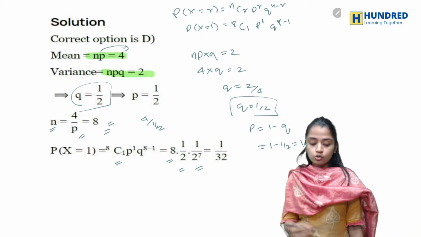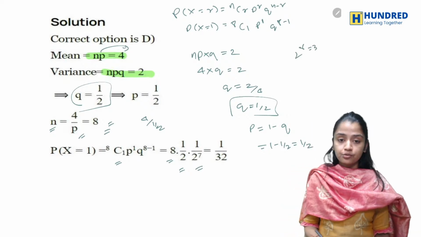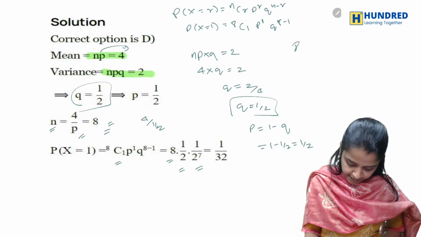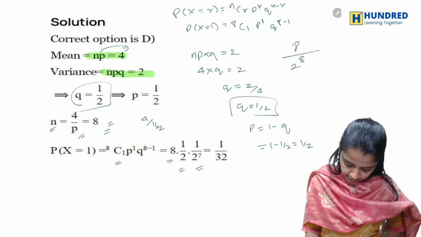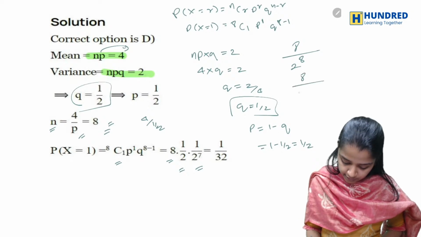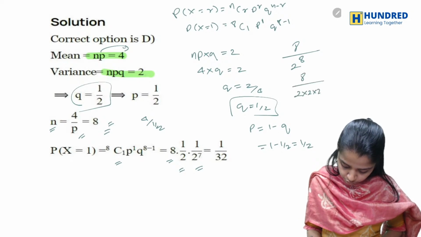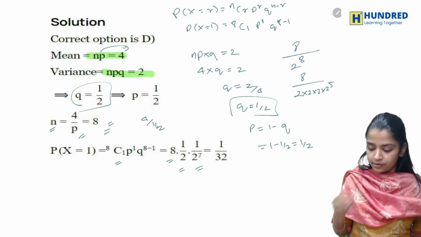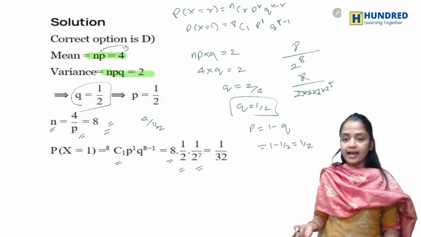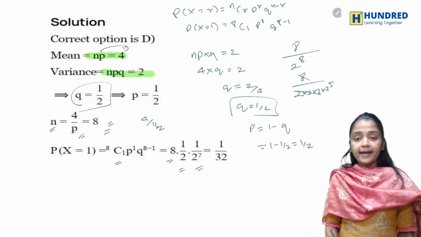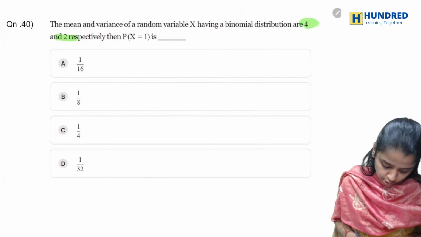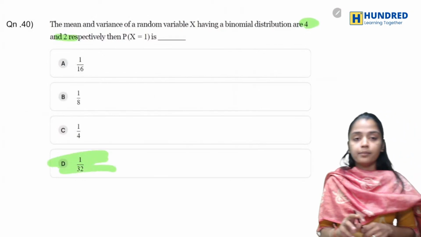So basically 2 power 8, which is 32. So not, 2 power 8 is not 32. Basically 8 by 2 power 8. So basically 8 into 2 into 2 into 2 into 2 power 5. 2 power 5 is only 32 and this 8 and this 8 get cancelled. So 2 power 5 is 32. So I'm getting 1 by 32 as my answer. So my answer for the last sum is 1 by 32.